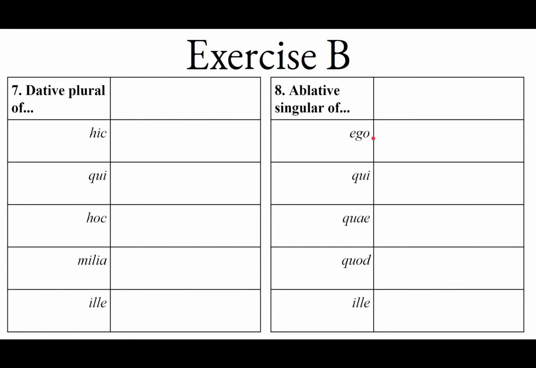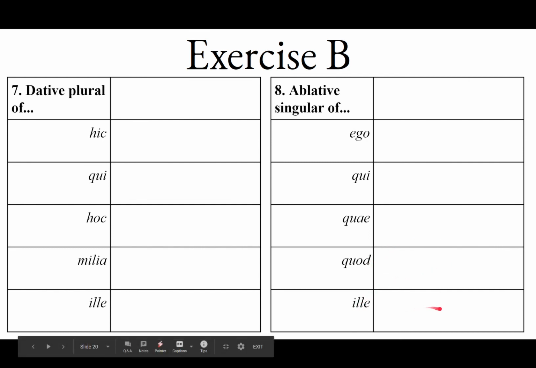The ablative singular of ego is going to be me, of qui is going to be quo, of quae is going to be qua, quod is going to be quo, and of ille is going to be illo.